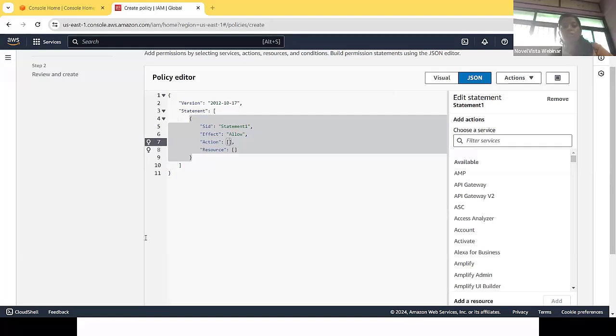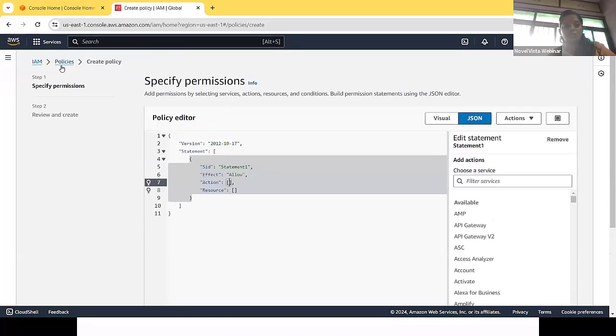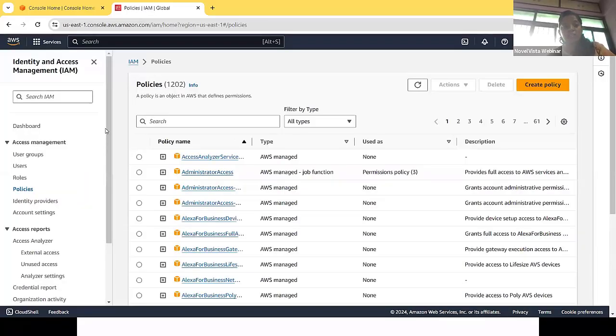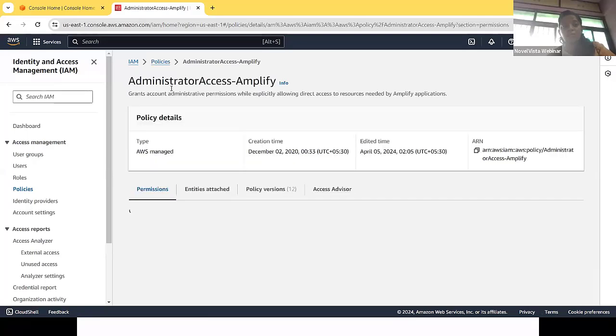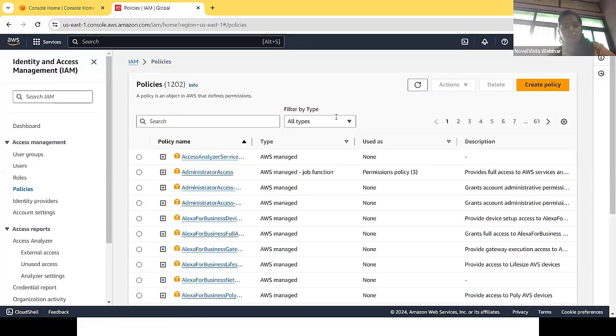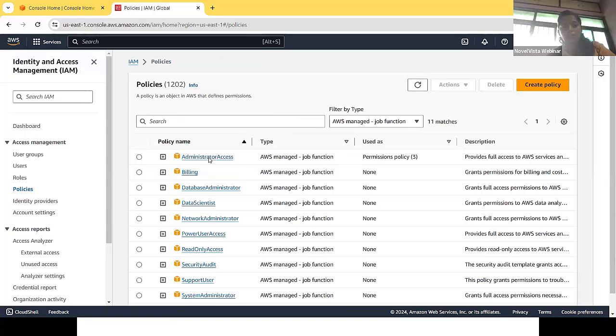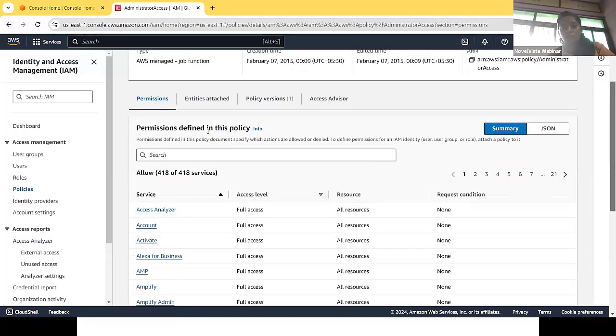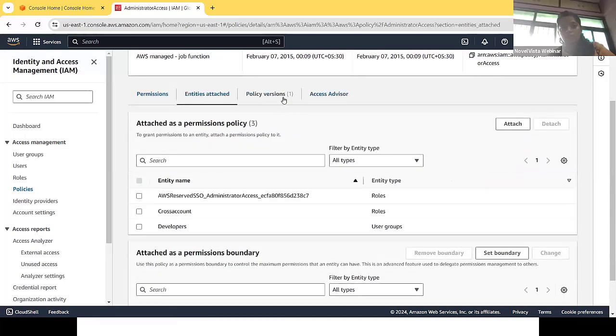We'll discuss all the things in detail. But now we have to cover this. Suppose I need to discuss the policy format first. What is a policy? How exactly will the policy be applicable? If you see the administrator access policy here, now we have given the administrator access policy to the developers group. If we open the structure, let's say,